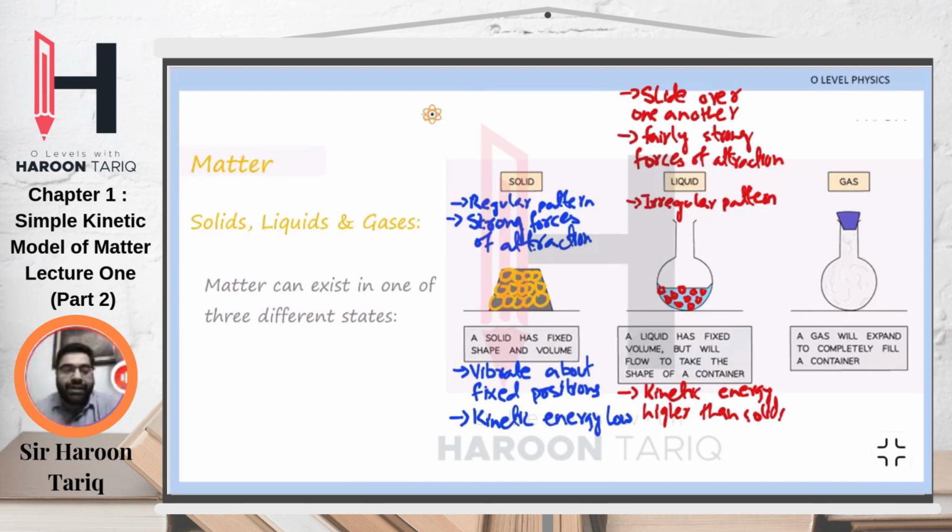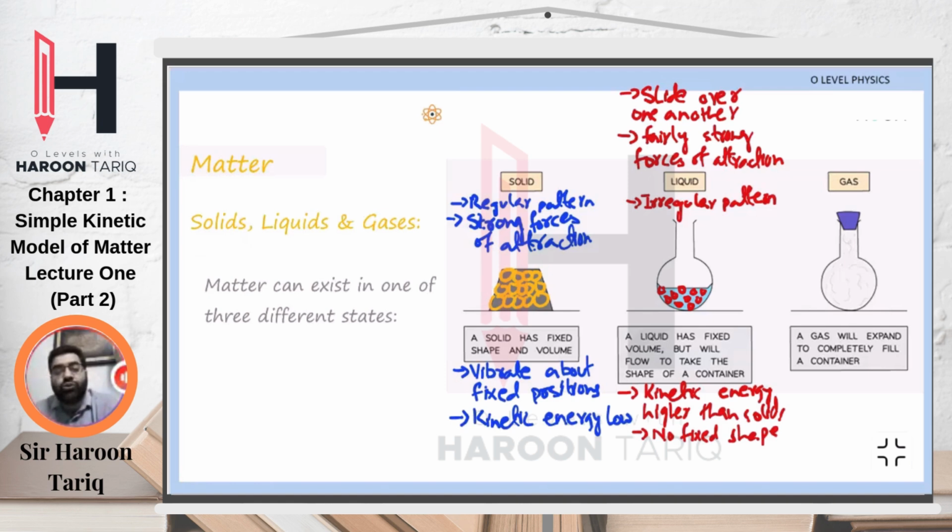Okay, now another characteristic of liquids: they have no fixed shape. Because they have no fixed shape, they will always take the shape of the container. If we put water in a glass, that liquid takes the shape of the glass. If you put it in a jug, it takes the shape of the jug. If we put it in a syringe, it takes the shape of the syringe. Why?